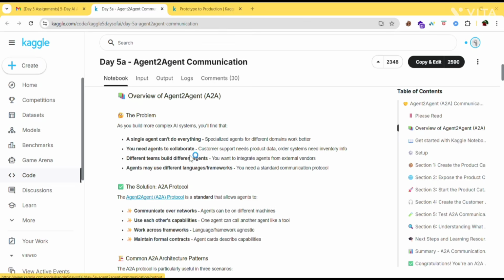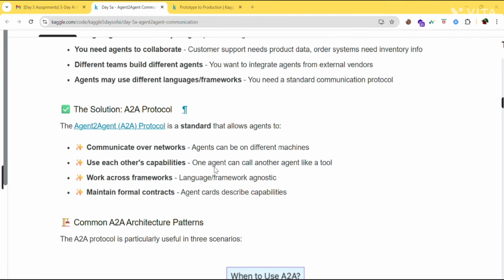Different teams build different agents, so you need to integrate them. Agents may use different languages or frameworks, so you need a standard communication protocol. So what is the solution for that?